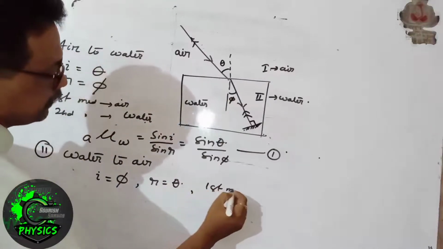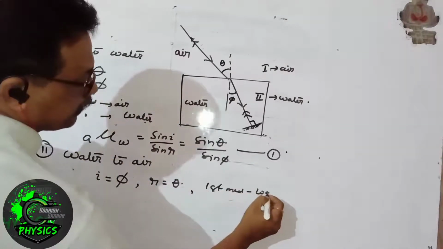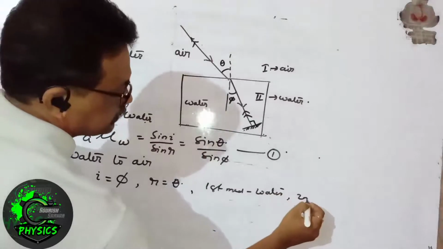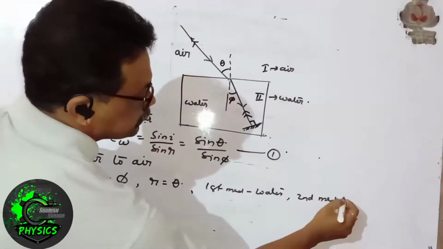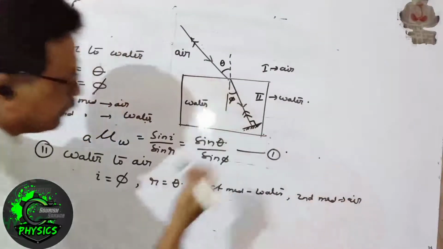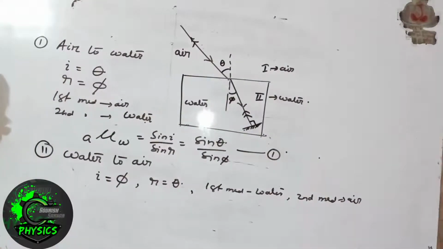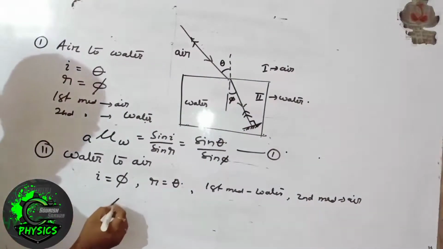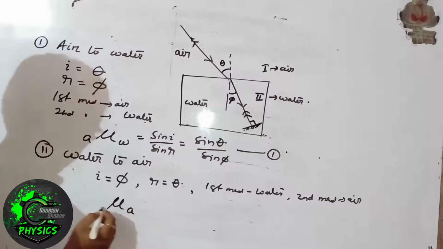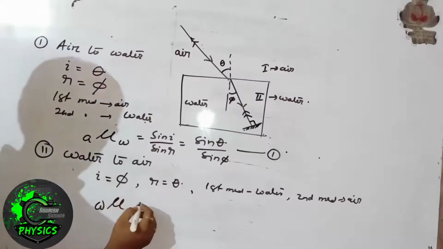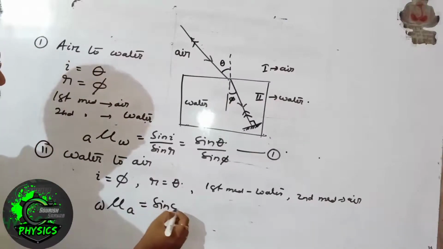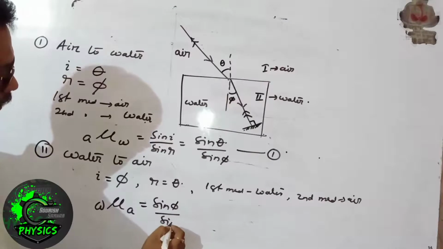The first medium is water and the second medium is air. So according to the law of refraction, again we can write the refractive index of air with respect to water equals sin phi divided by sin theta.